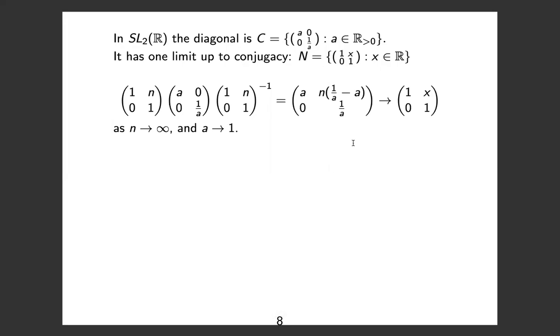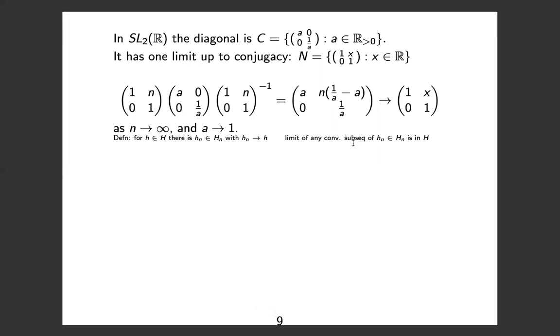So from now on, I'm going to skip writing set builder notation because I think it's clunky. And when you see this matrix with a and 1 over a in it, you're meant to understand it as a ranges over all positive reals. So that's really representing a group there. I'm going to take this group and conjugate it by the sequence (1 n; 0 1) as n goes to infinity. And when I conjugate, then I get what you see in the middle. And I claim that it converges to this unipotent group. So let's check the definition. I've put it here in tiny font to remind us.